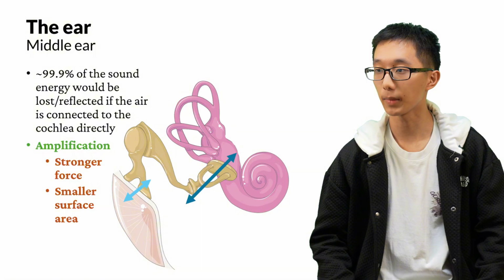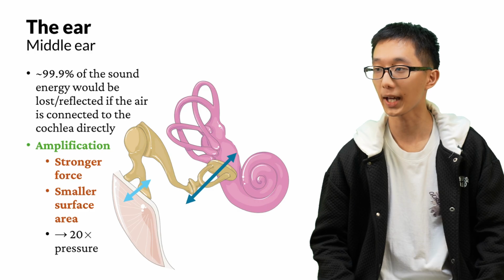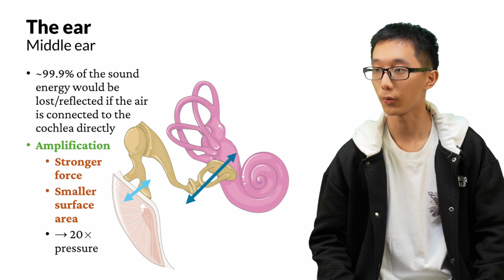Moreover, the tympanic membrane has a much larger surface area than the oval window. Since the oval window has a smaller surface area, the pressure is now even greater. Put together, these two features cause a 20 times pressure increase from the tympanic membrane to the oval window, which amplifies sound by a lot.